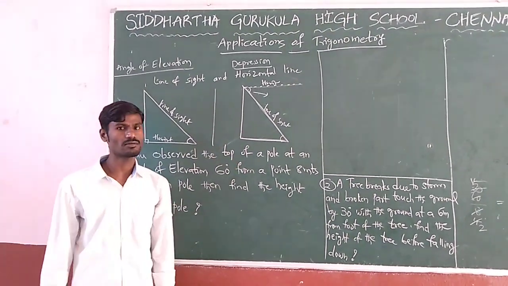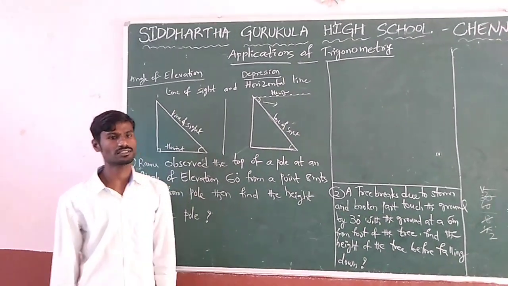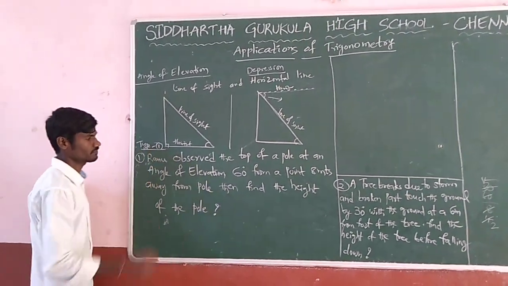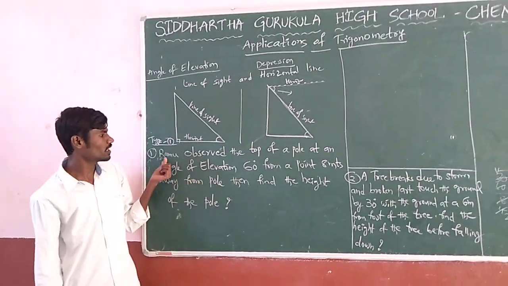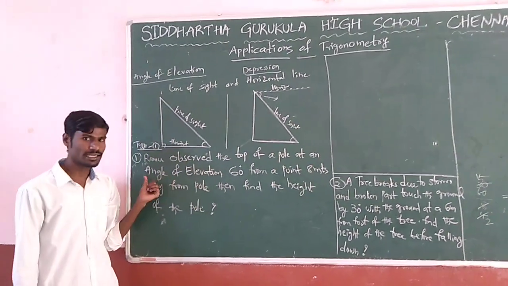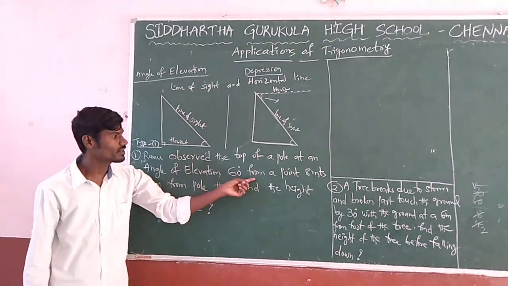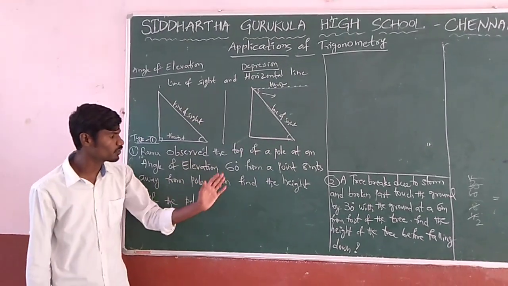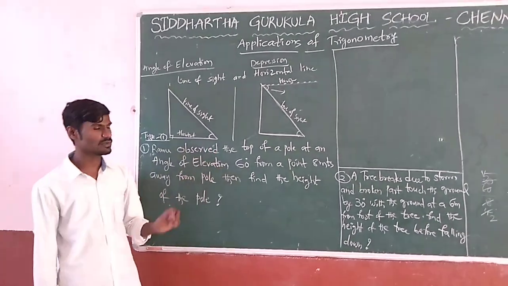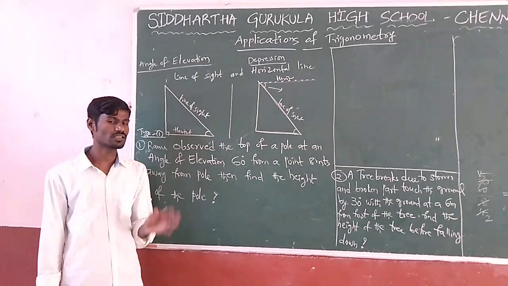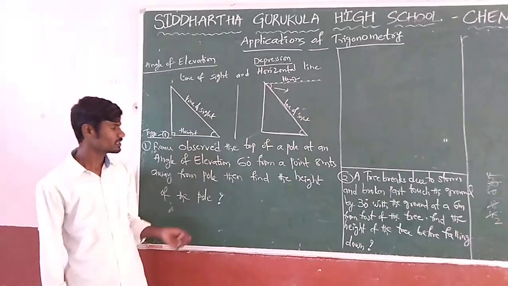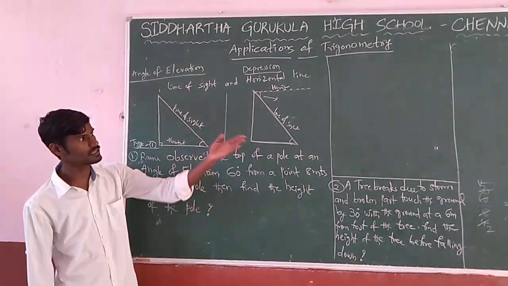In this topic, how will the problem be asked? Here we have two types of problems in this topic. Coming to the first type, let us see type 1. One question we have given here: Ramu observed the top of a pole at an angle of elevation 60 degree from a point 8 meters away from the pole, then find the height of the pole. In this topic, for 1 or 2 marks they may ask you to only draw the diagram, or they may ask the problem. Let us discuss how it is.